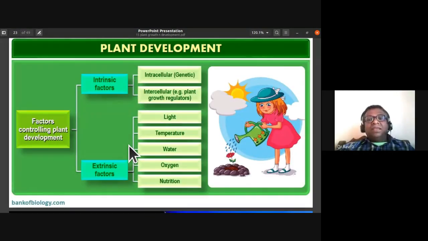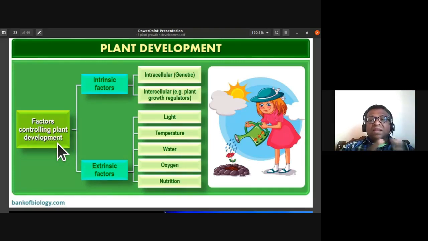Now we'll study the factors which affect plant development. Plant development is nothing but growth plus differentiation. That is what we call plant development. It is the life cycle of an organism from the seed germination to senescence. We call this life cycle of an organism from germination of seed to senescence as development. Development is also the sum of growth and differentiation.